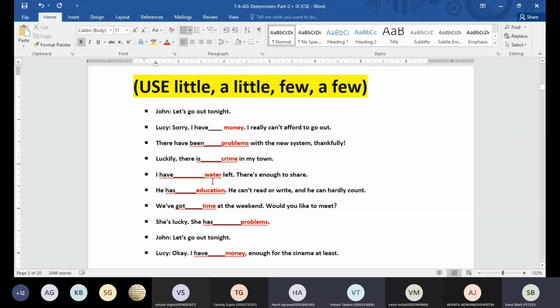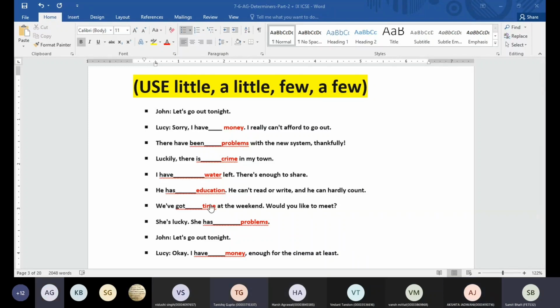Crime: countable or uncountable? Uncountable. Water: uncountable. Education: countable or uncountable? Uncountable. Okay. Time: countable or uncountable?